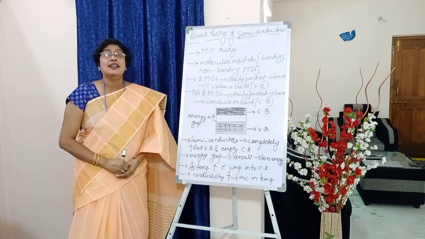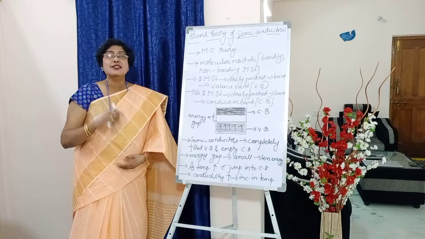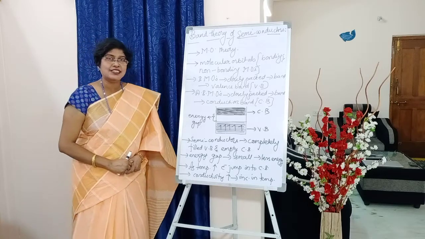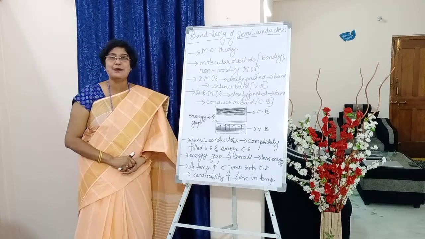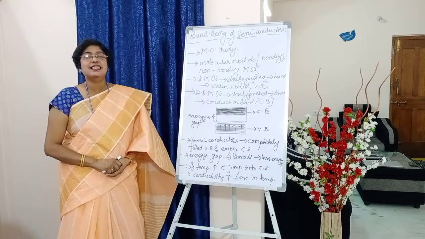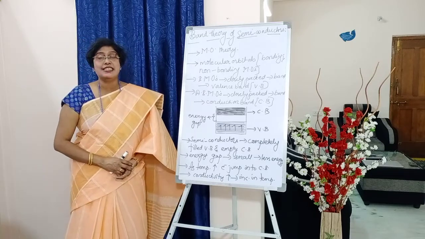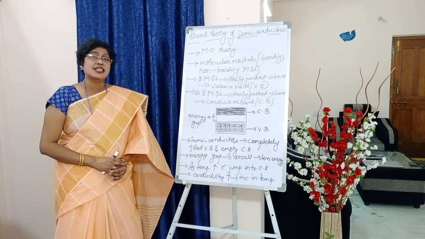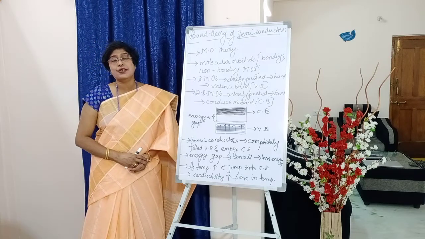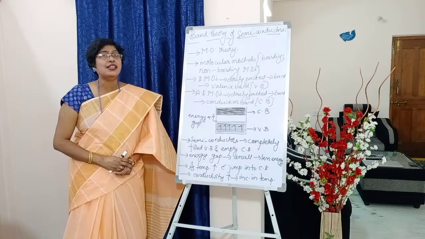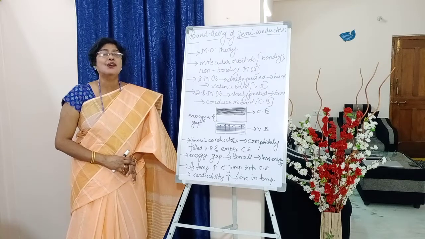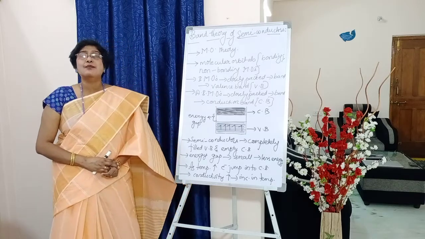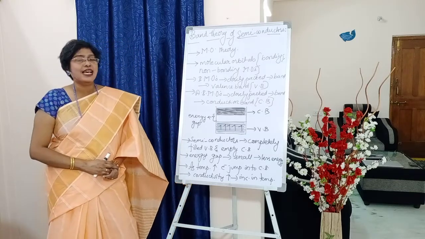Before that, students, do you remember that in intermediate we studied MO theory? What is MO theory? Molecular orbital theory. This band theory is based on MO theory, which tells us that metals possess atoms, and these atoms can form molecules, and the molecules can form molecular orbitals. Two types of molecular orbitals are formed, students: bonding and antibonding molecular orbitals.